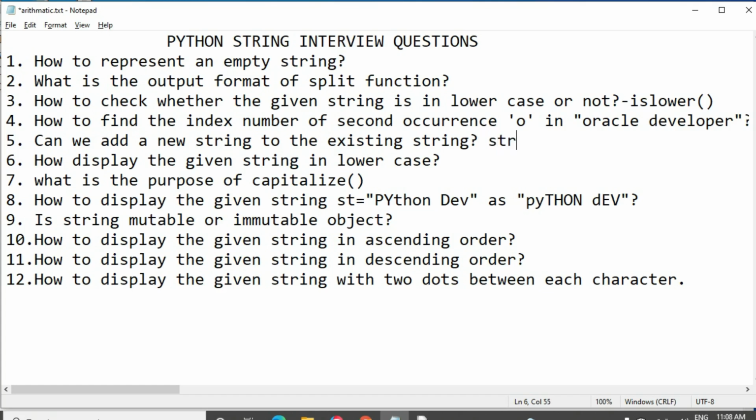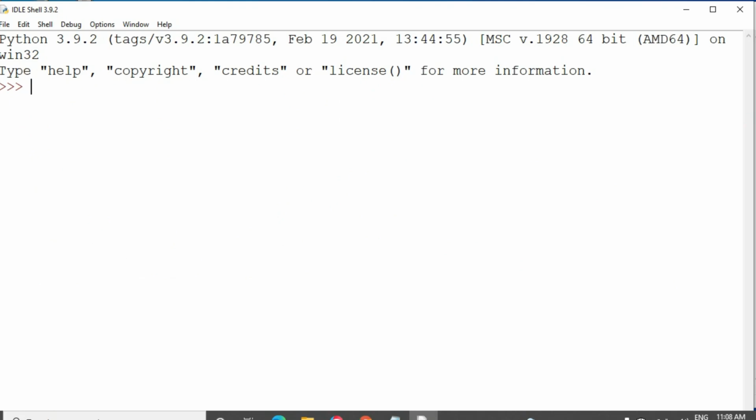We can add the new string to the existing string by using string concatenation. How do we perform the string concatenation? By using the plus operator.